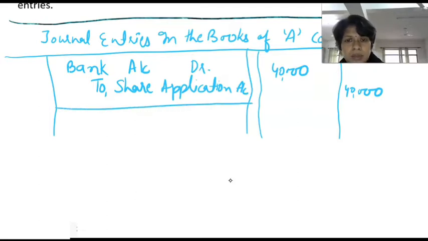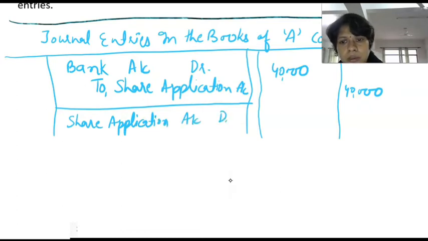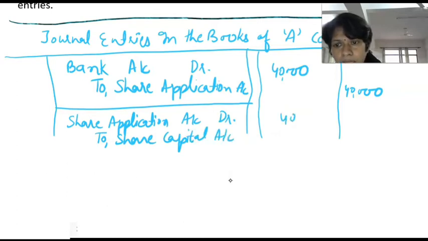And the second transaction, for share application money transferred to share capital. So we will do share application account debit to share capital account, and the same amount will be written here.